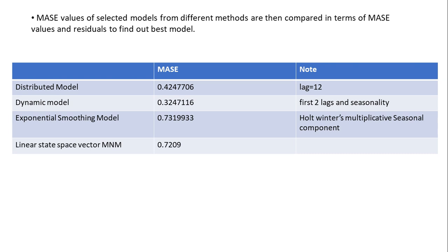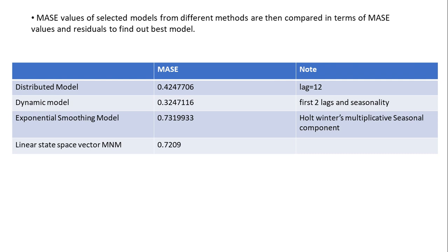Now it is time to decide which model we can use for forecasting. The MASE value of the best model from each of the methods is shown below. From the table we can see that the dynamic model with lag 2 and seasonality component has the lowest MASE value of 0.324. The distributed lag model has the second lowest MASE value. The exponential smoothing and linear state space models have considerably higher MASE values.